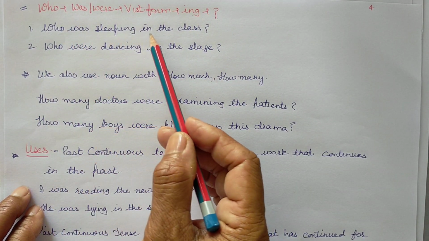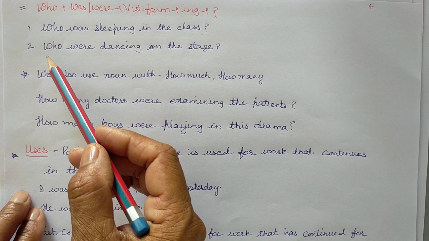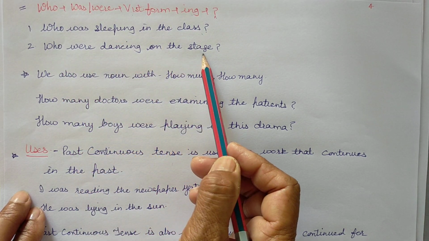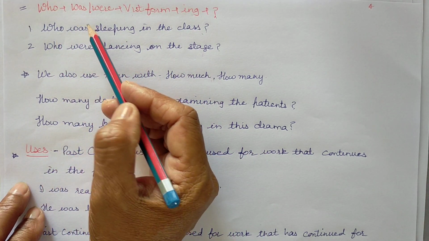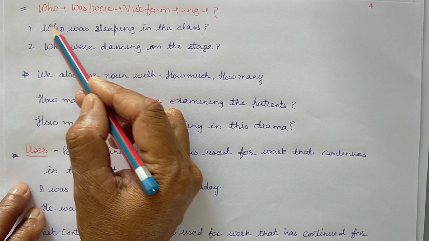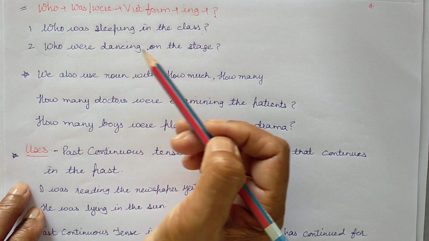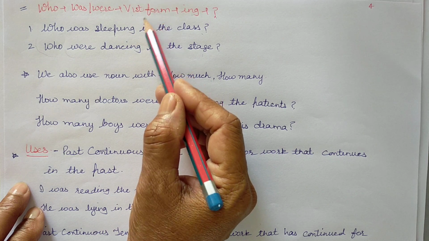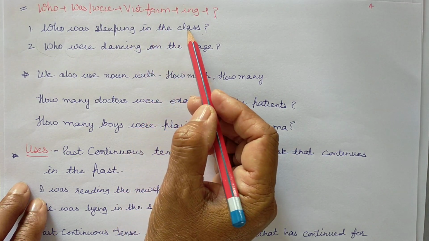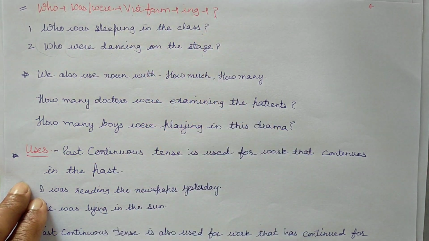Example: Who was sleeping in the class? Who were dancing on the stage? See: who, was-were, verb's first form plus ing plus question mark.